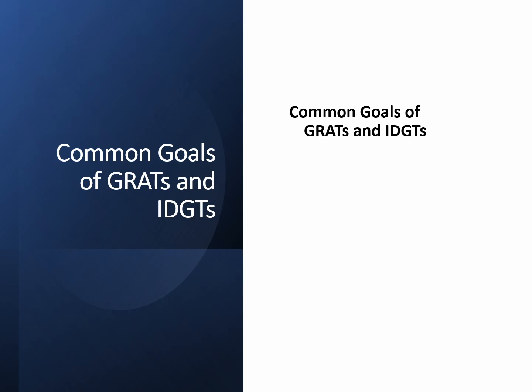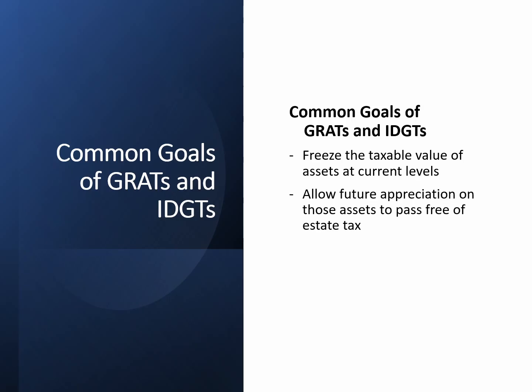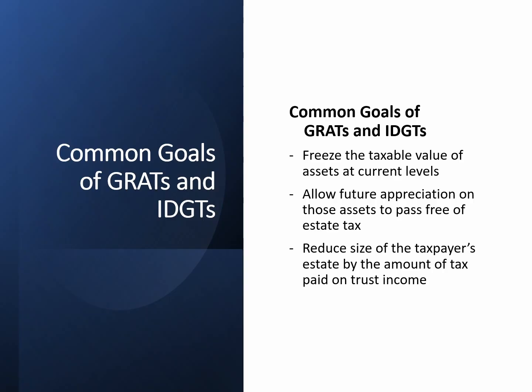Both GRATs and IDGTs share some common goals. One is to freeze taxable values of assets at their current levels, to allow future appreciation on those assets to pass free of estate tax, and to reduce the size of the taxpayer's estate by the amount of the tax paid on the trust income.